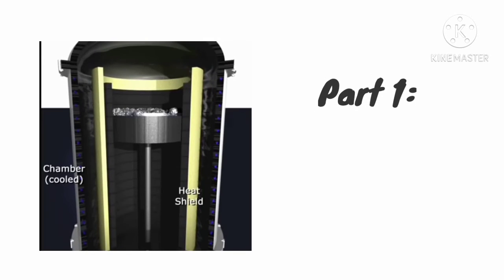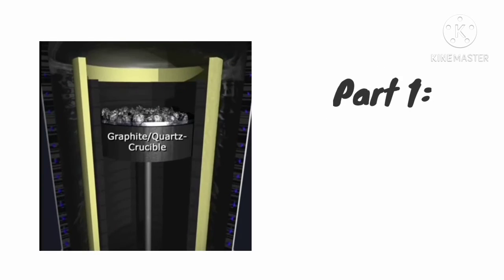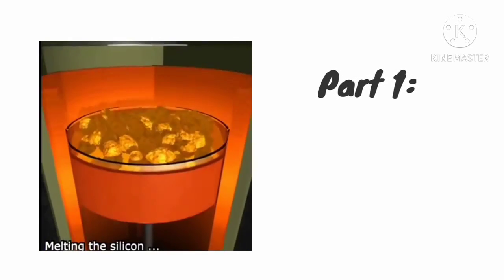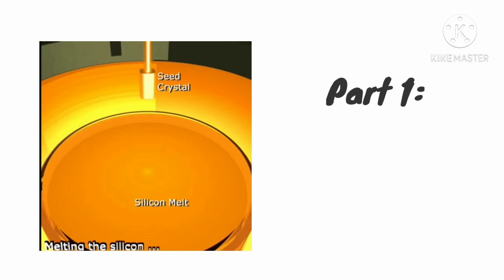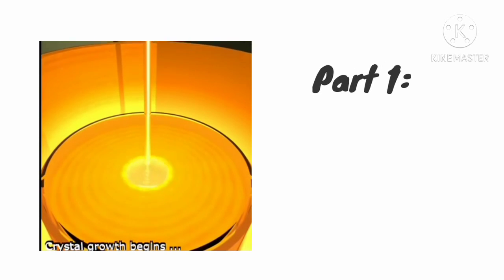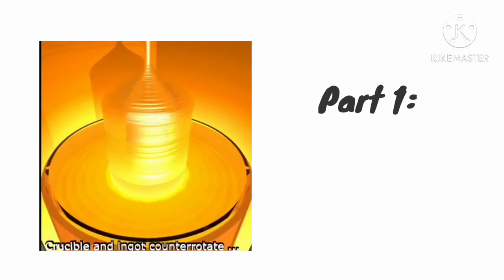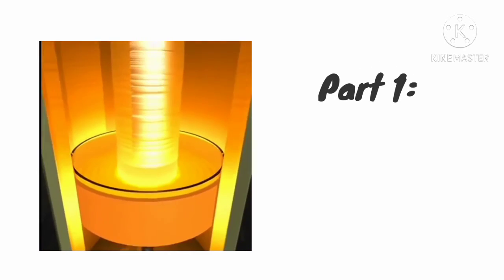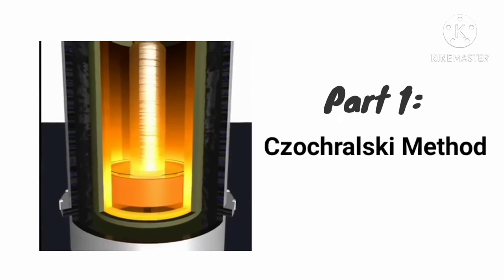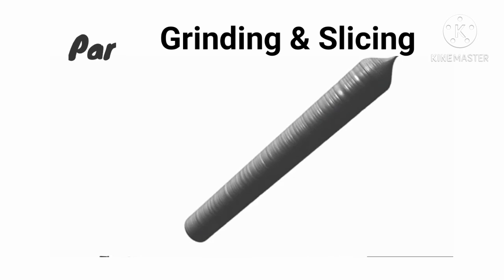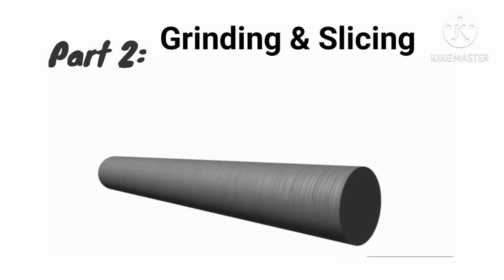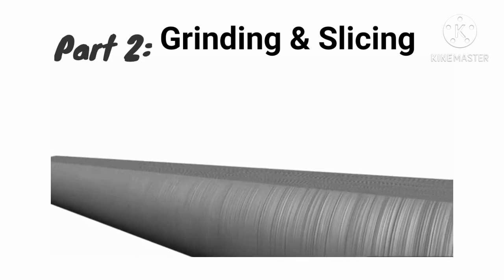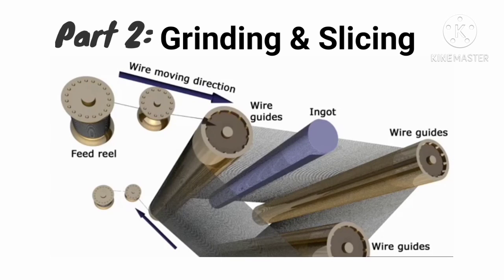In this process, purified polycrystalline silicon is heated to a molten liquid. As the silicon is slowly pulled from the melt, the liquid cools to form a single crystal ingot. This process is known as the Czochralski method. The cone-shaped ends of the ingot are cut off while the body is sliced into thin wafers of uniform thickness.